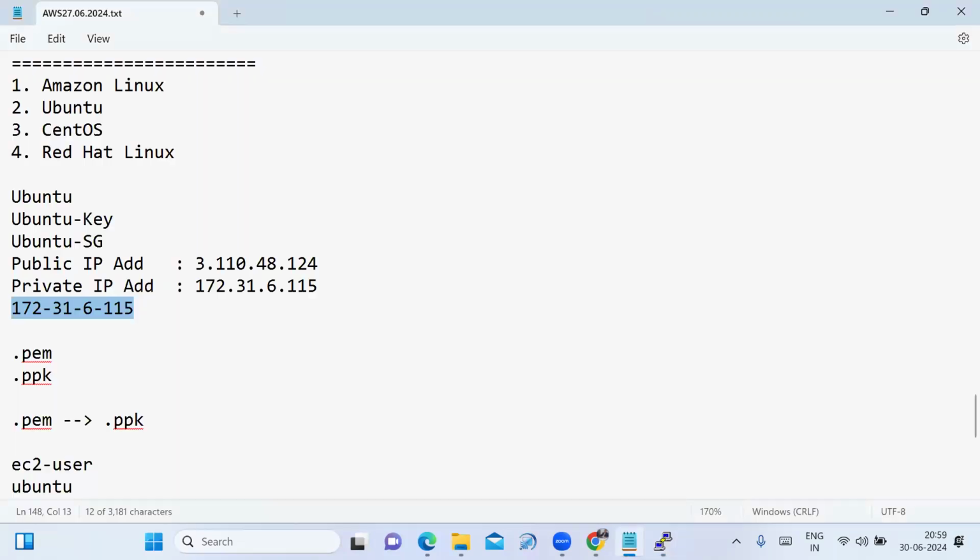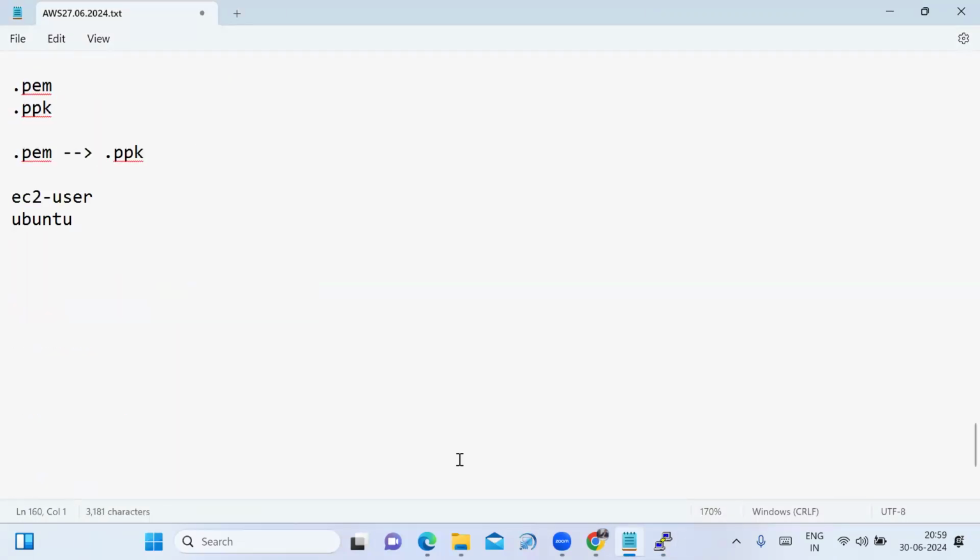Sir, how do we create a directory? To create a directory, we use the command mkdir, and we specify the directory name. Now I want to create a directory with my name. mkdir, and I am giving my name as the directory name.